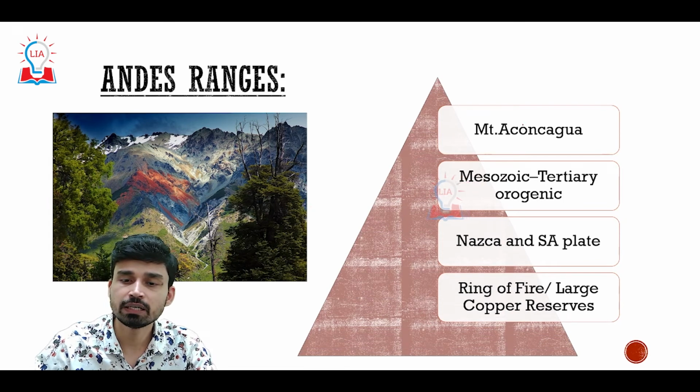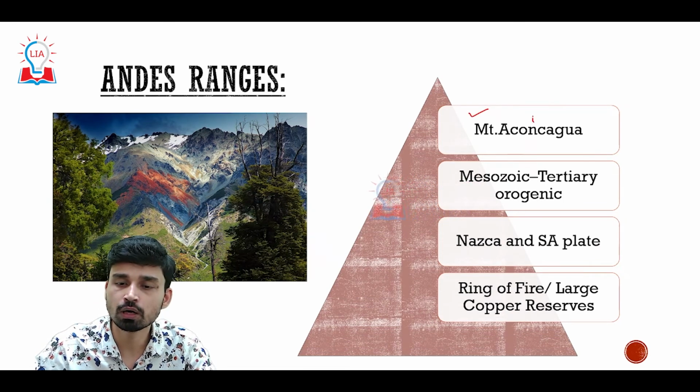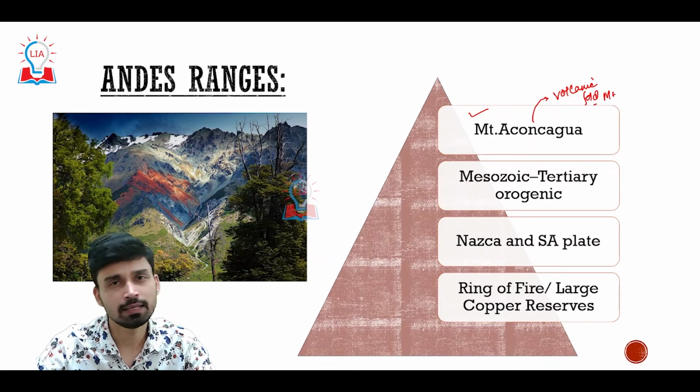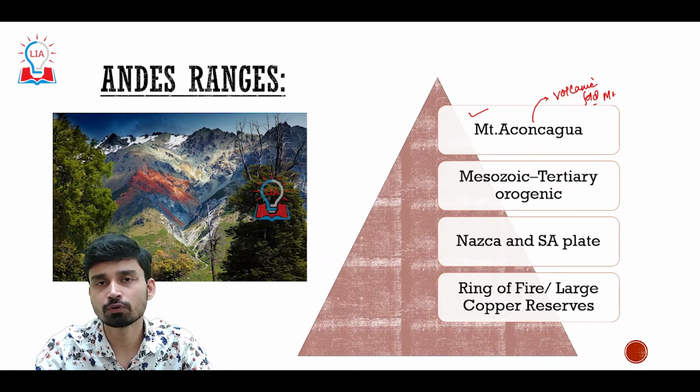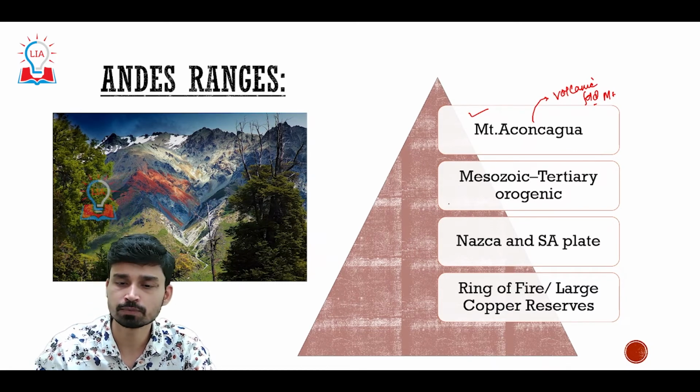The highest peak of the Andes range is Mount Aconcagua, which is also an example of a volcanic fold mountain peak. Again, the origin of the Andes is the same as the origin of the Rockies. We have subduction of the denser oceanic plate below the lighter South American plate, and due to the subduction, we have evolution of magma that rises through the crust, breaks through the crust, and then deposits solidify, forming mountain ranges.